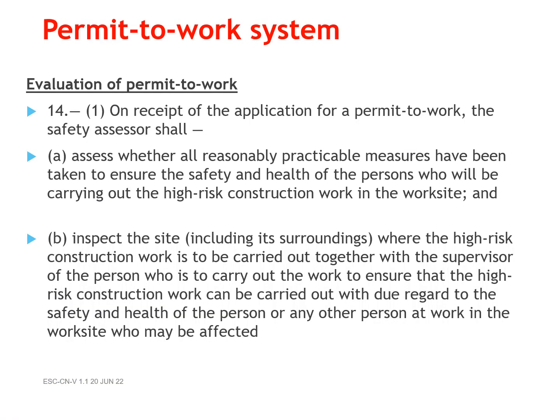Permit to work system. Evaluation of permit to work. 14. 1. On receipt of the application for a permit to work, the safety assessor shall: a. Assess whether all reasonably practicable measures have been taken to ensure the safety and health of the persons who will be carrying out the high-risk construction work in the worksite, and b. Inspect the site, including its surroundings, where the high-risk construction work is to be carried out together with the supervisor of the person who is to carry out the work to ensure that the high-risk construction work can be carried out with due regard to the safety and health of the person or any other person at work in the worksite who may be affected.